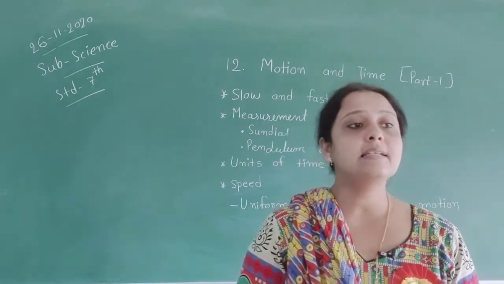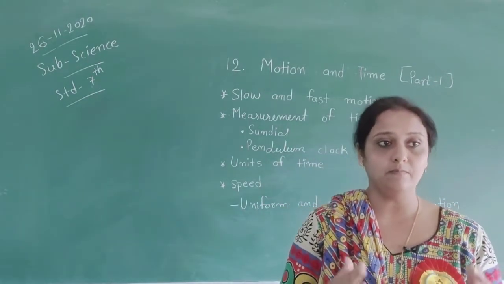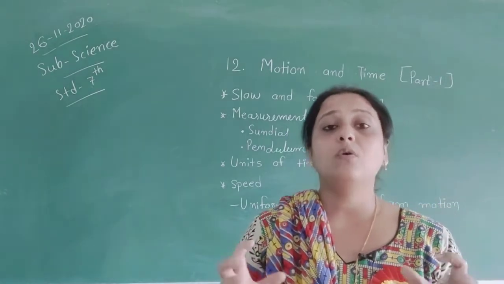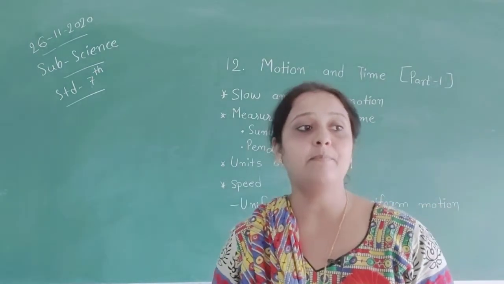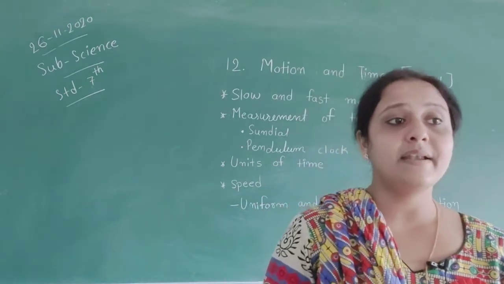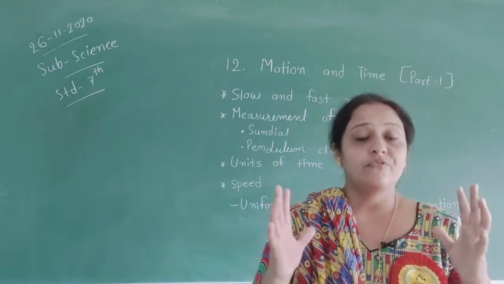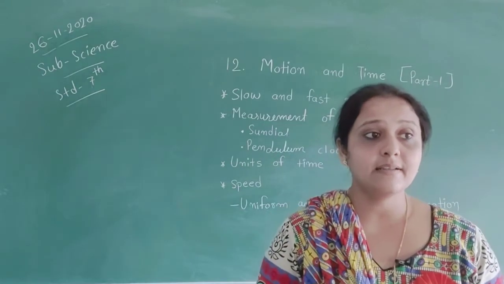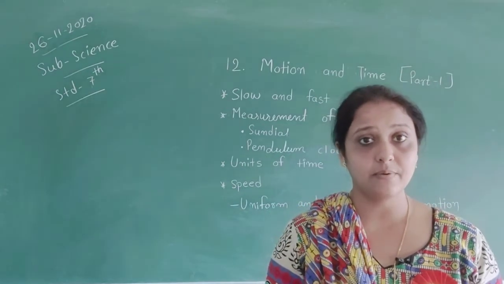The sundial has a triangular metallic plate fixed vertically at the center of a circular plate.